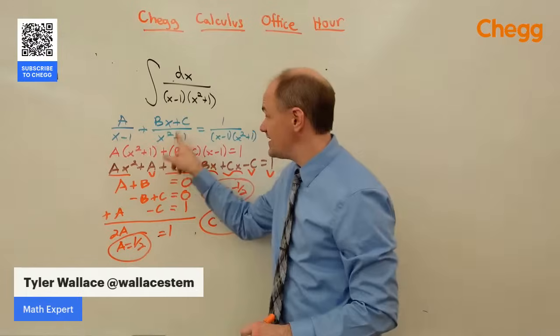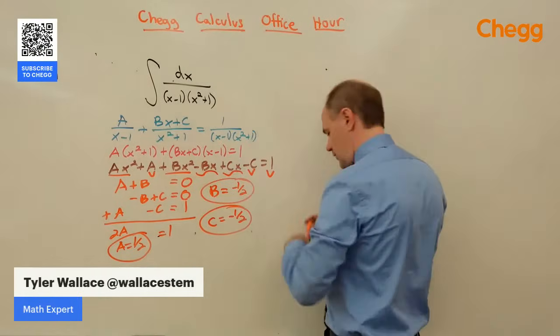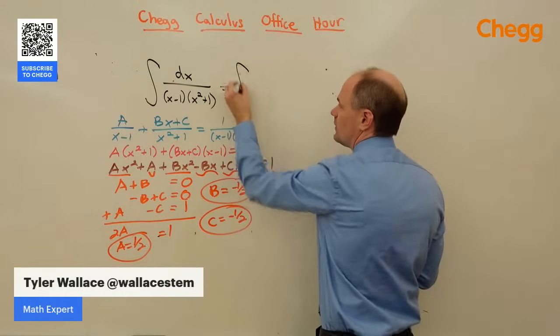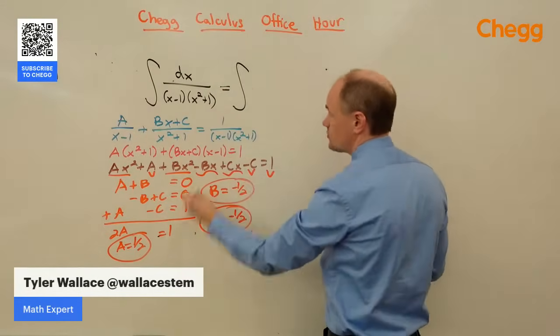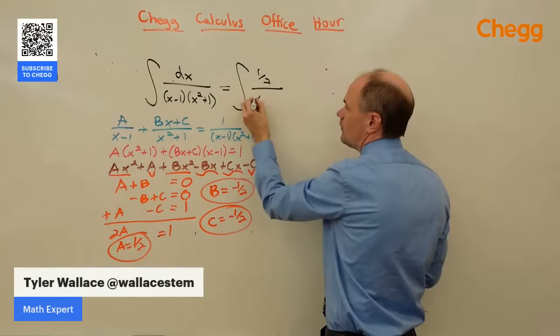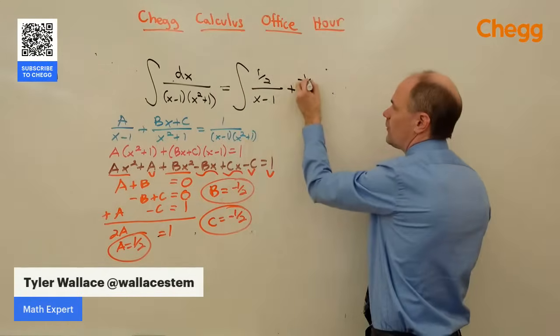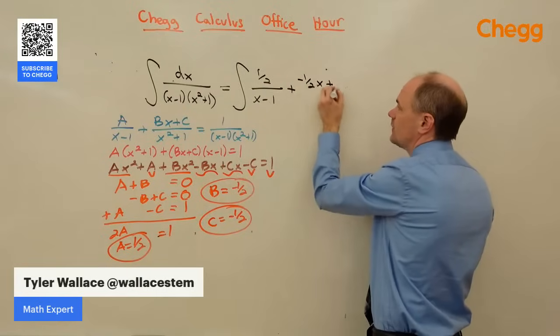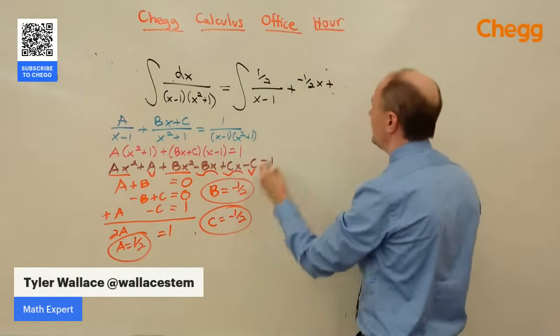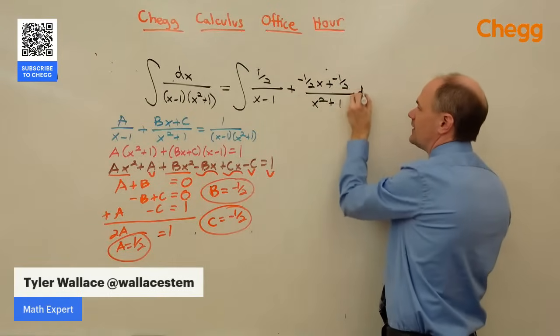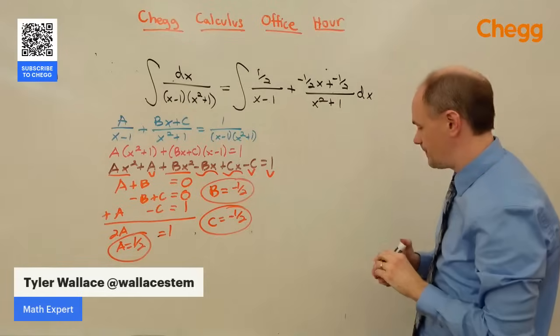So let's plug them into this equation. Our original problem is actually equal to the integral of A, which is 1/2 over x minus 1, plus B, which is a negative 1/2 x, plus C, which is a negative 1/2, over x squared plus 1 dx.